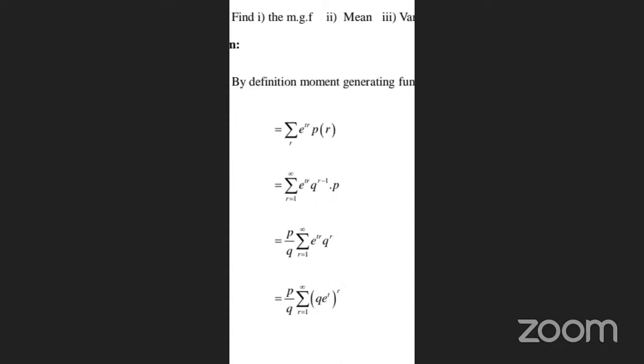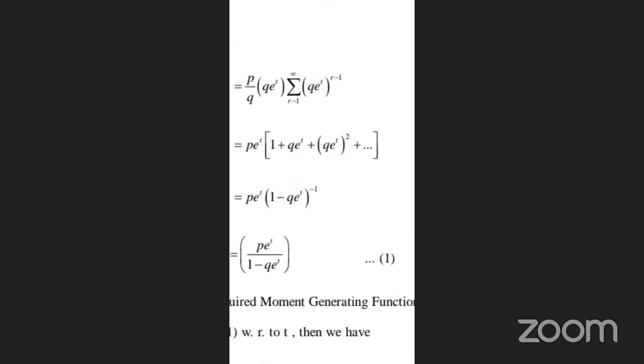P by q I am taking common here. How can we take the p? From the first and second equation, the summation of e power tr into q power r. That is the simplification: p by q times the summation over r from 1 to infinity of q e power t whole power r. Again taking p by q, q into e power t, the summation of q e power t to the power r minus 1. Then p into e power t, and I am removing the summation here.